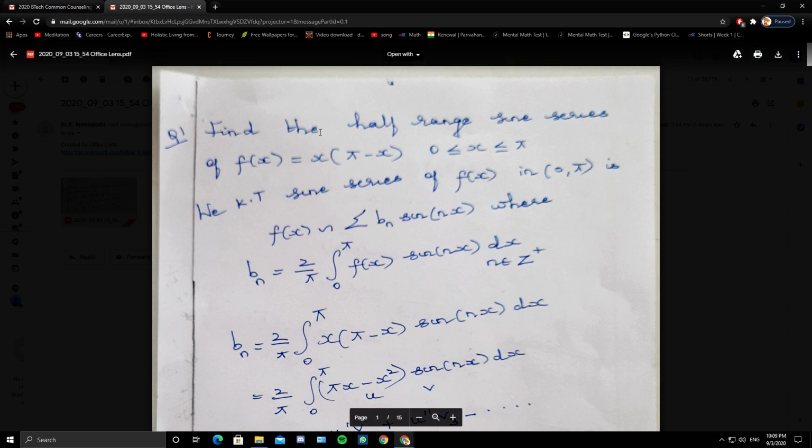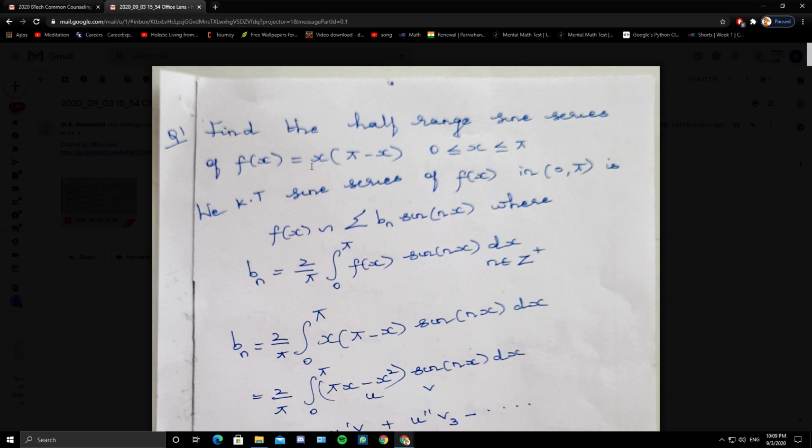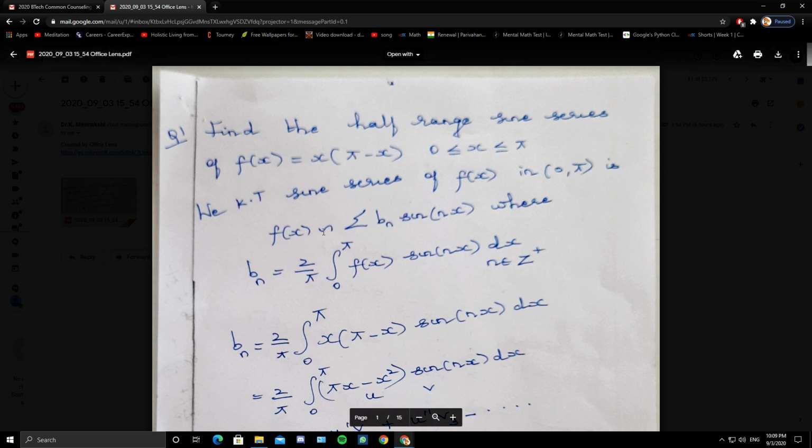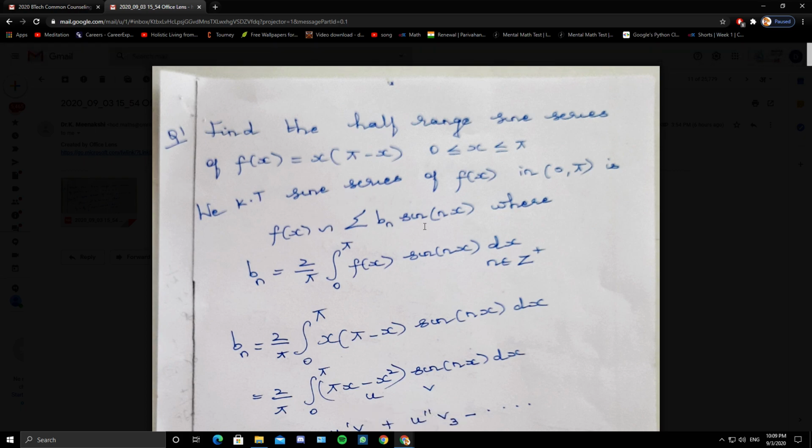So the first question: find the half range sine series of f of x equals x into pi minus x, where x lies in the closed interval 0 to pi. It can be a closed interval or an open interval. So the sine series is identical with the Fourier expansion of an odd function.